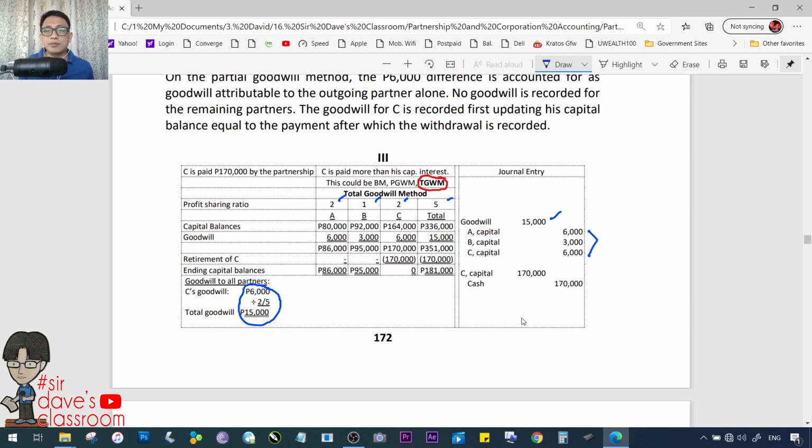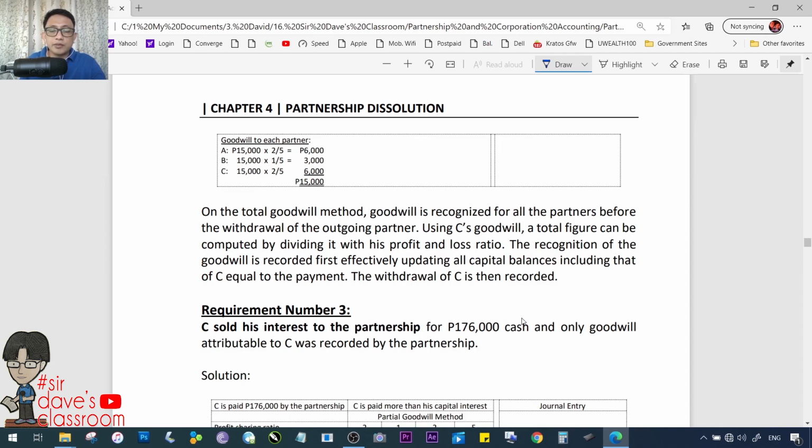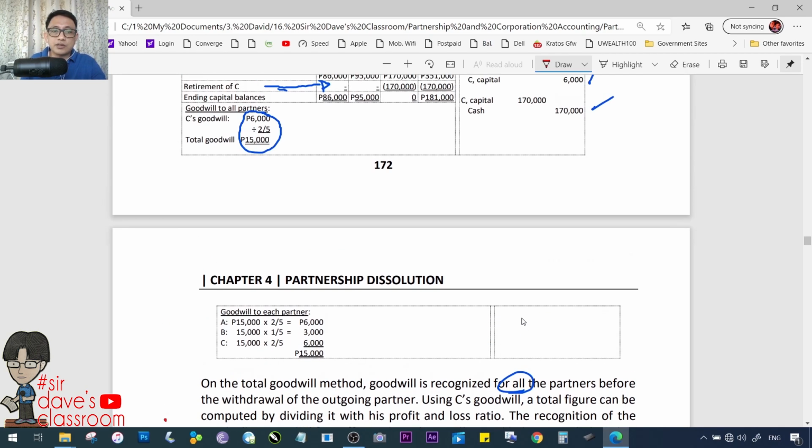Therefore, babayaran si C ng 170. Yung capital ni C, i-retire mo siya, debit C capital, credit cash. Babayaran siya ng 170,000. Okay? On the total goodwill method, goodwill is recognized for all the partners before the withdrawal of the outgoing partner. Using C's goodwill, a total figure can be computed. Alam na natin yan, in the amount of 15,000 pesos.